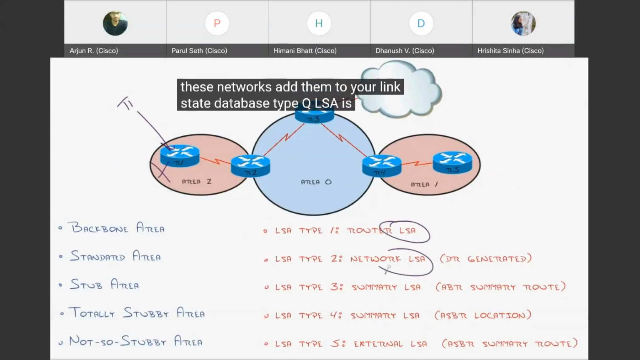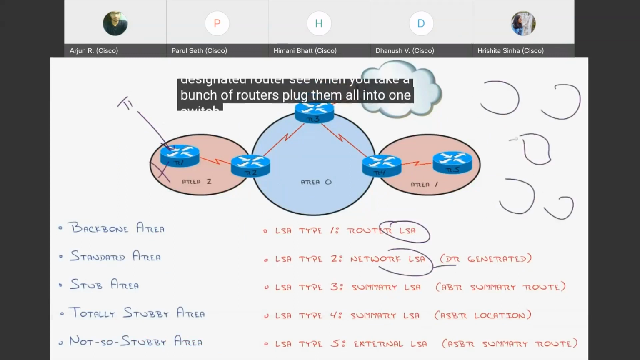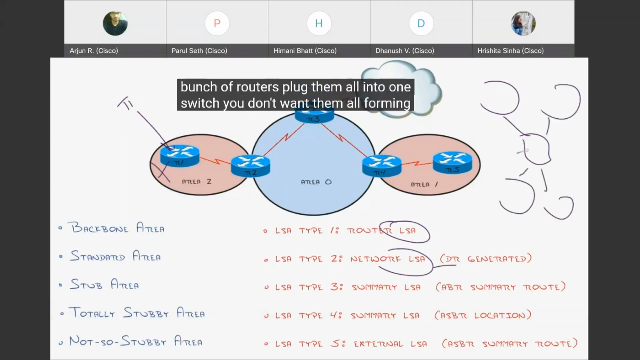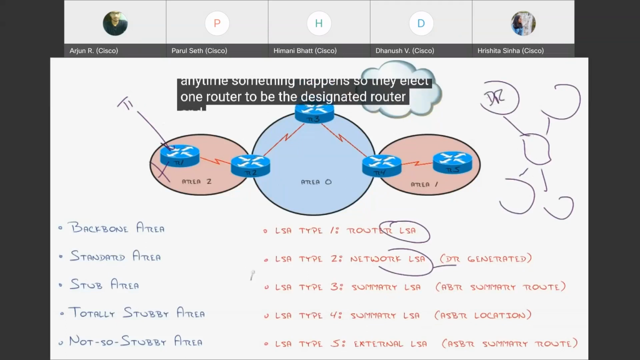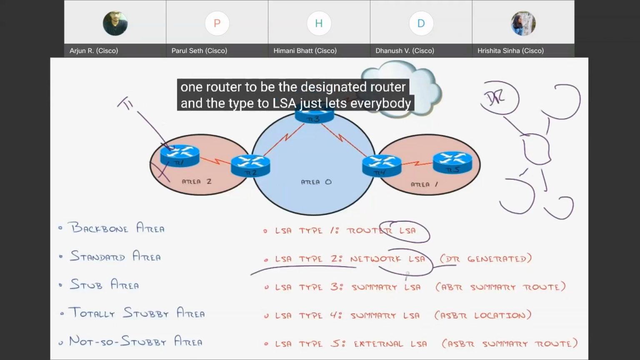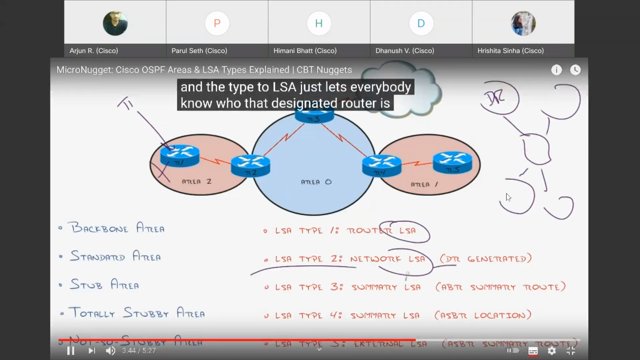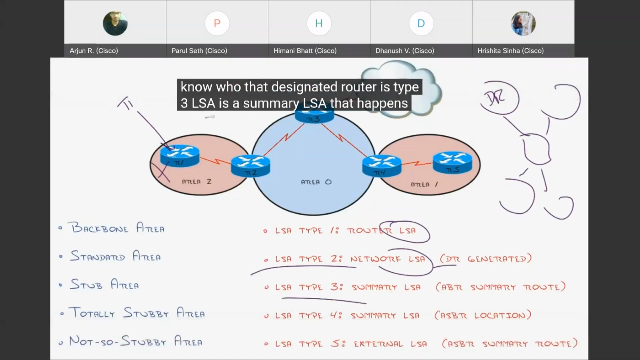Type 2 LSA is for the designated router. See, when you take a bunch of routers and plug them all into one switch, you don't want them all forming neighbor relationships fully anyway, because it becomes a big mess of updates anytime something happens. So they elect one router to be the designated router, and the type 2 LSA just lets everybody know who that designated router is. Type 3 LSA is a summary LSA. That happens anytime a route goes between areas. It doesn't even have to be summarized. Isn't that kind of weird?